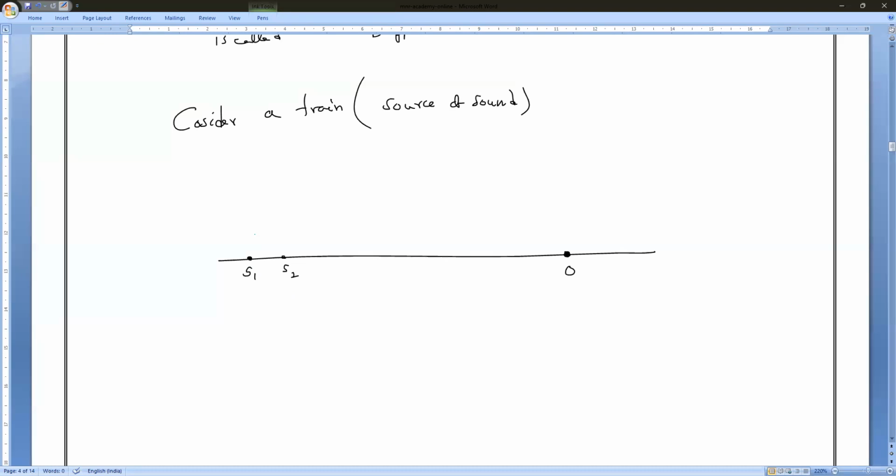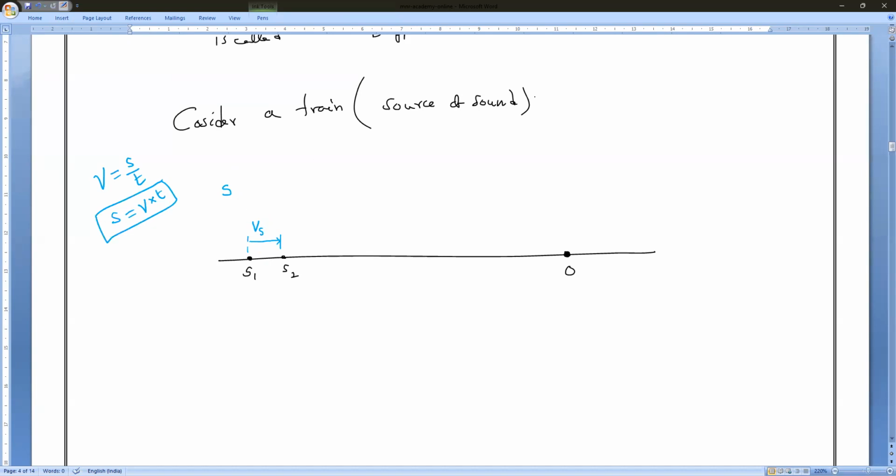What is the velocity of the train? Vs, uniform velocity. Normally, what is the speed formula? Speed is equal to distance by time. So distance is equal to velocity into time.